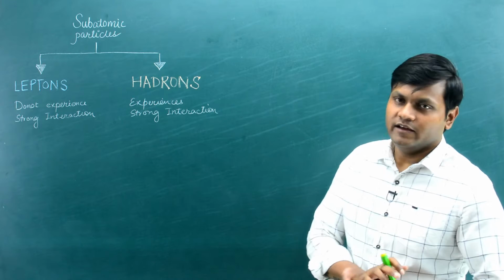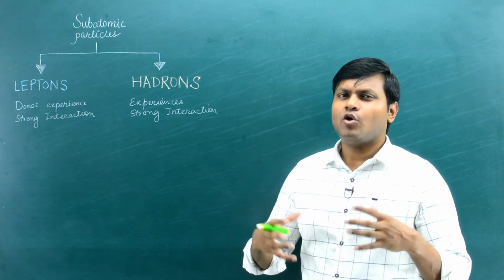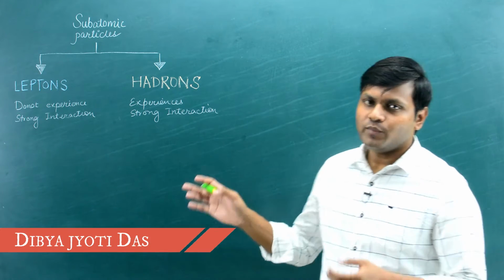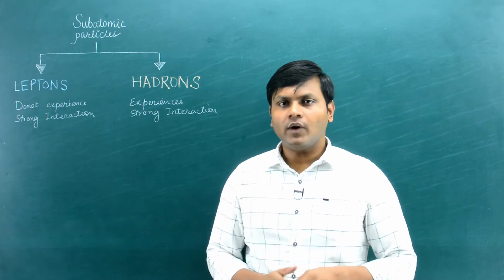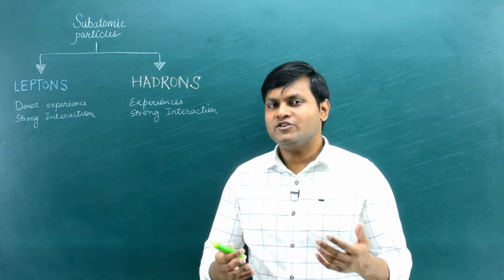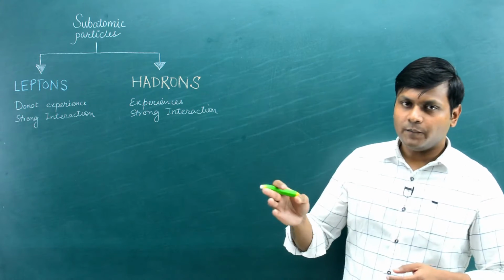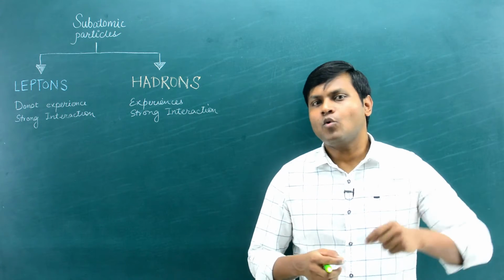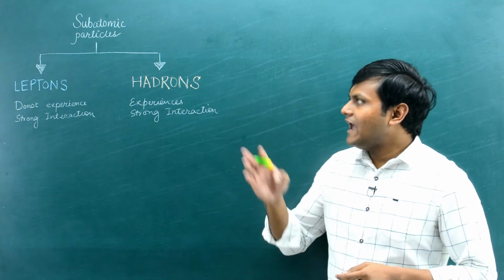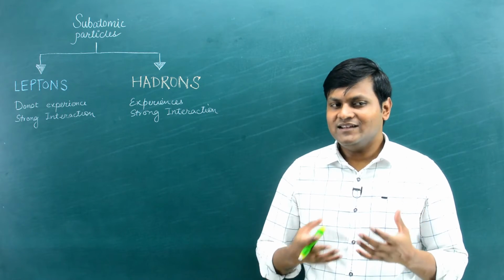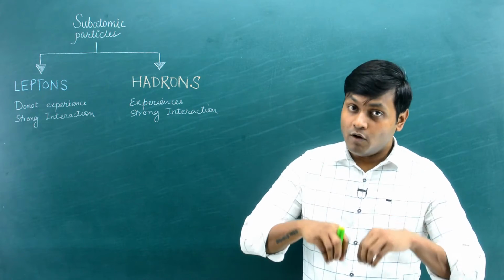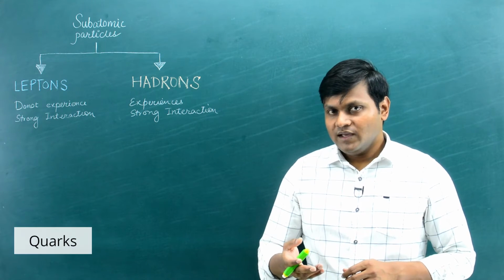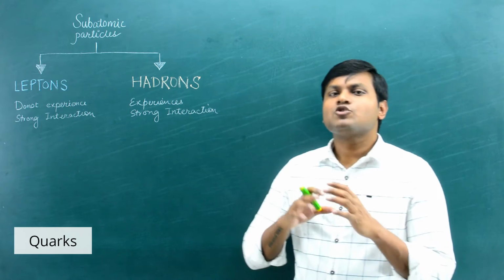Hadron is a Greek word that means strong or heavy. It is named as such because hadron particles, unlike the lepton particles, are not elementary particles. Leptons are elementary particles, which means they cannot be broken down into further smaller particles. But hadrons are not elementary in that sense. They are made up of further elementary particles, namely quarks. So hadrons are, in a sense, composite particles.